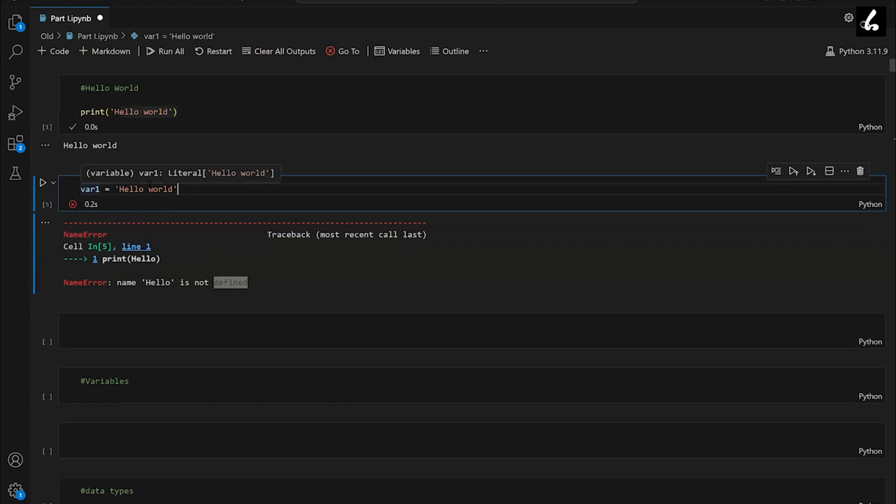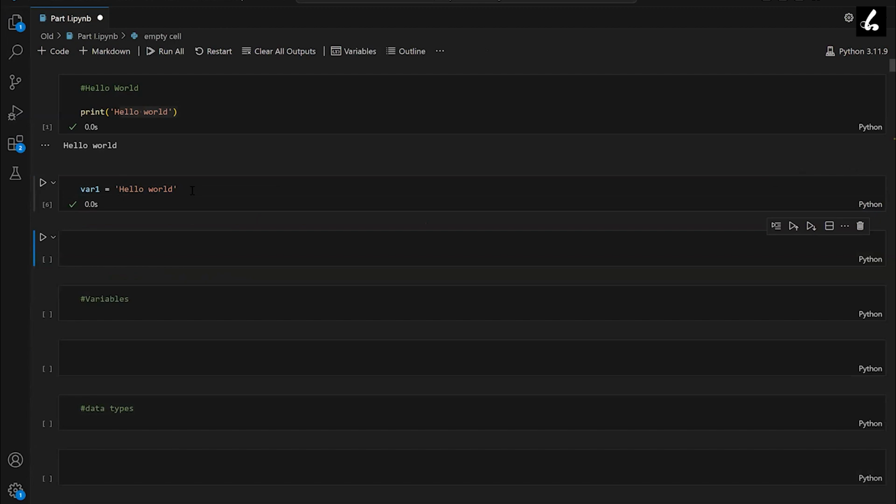What I'm doing is creating a variable var1 and assigning the hello world string to this variable. Let's run this. It runs successfully, so we have successfully created a variable.